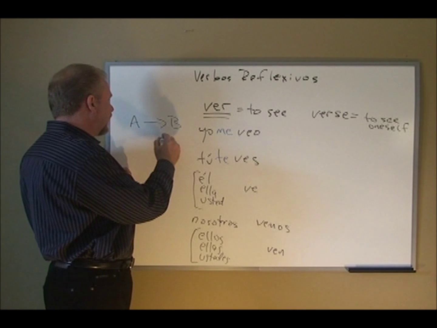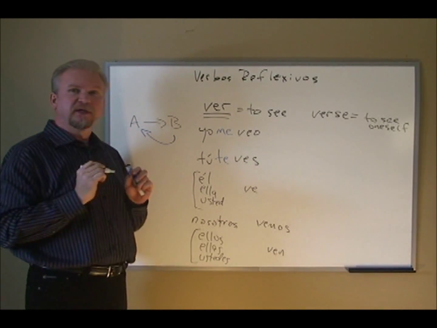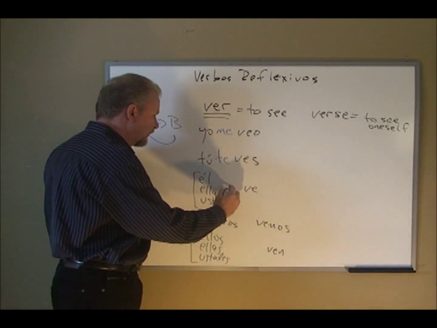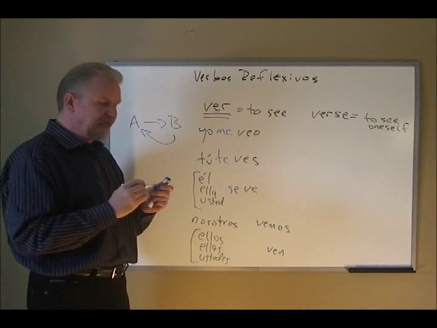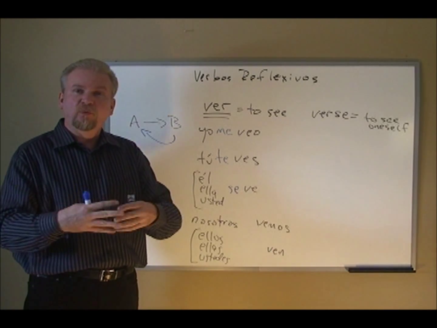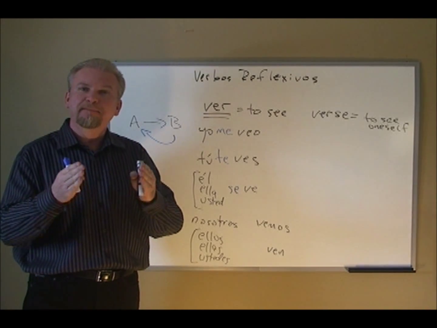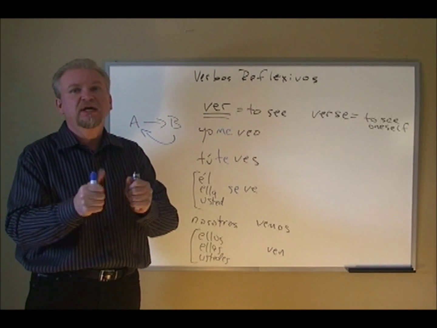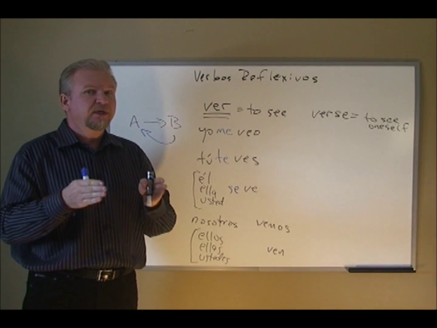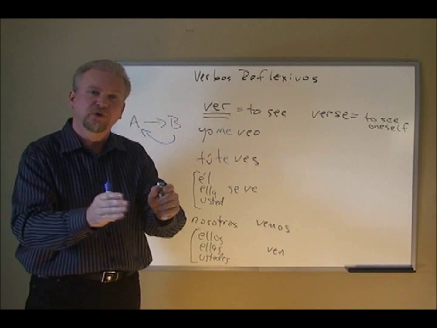So here, action B now, the reflecting is going back to person A. Él se ve. He sees himself, or we could say like he's seen or he's looked at. We'd say él se ve bien. In English we would say he looks good. He's not doing the looking there. He's being reflected on by somebody else who's looking at him saying he looks good.